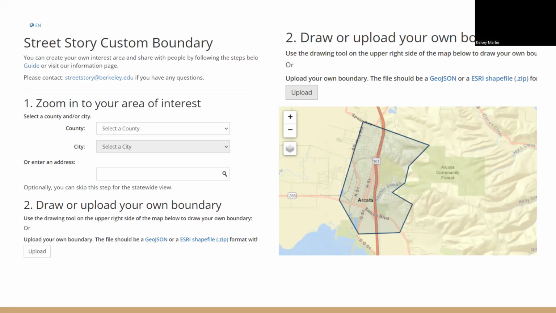And if you're interested in this tool, you can reach out for assistance. You can reach out to CRTP or SafeTrek and get a little more information on how to utilize that or how to draw a custom boundary.